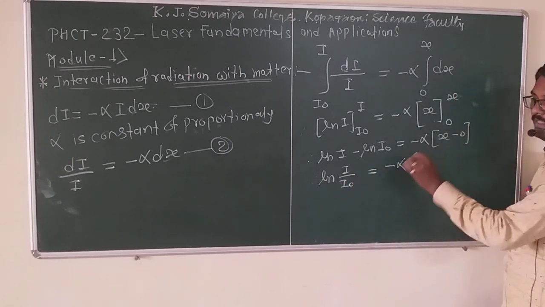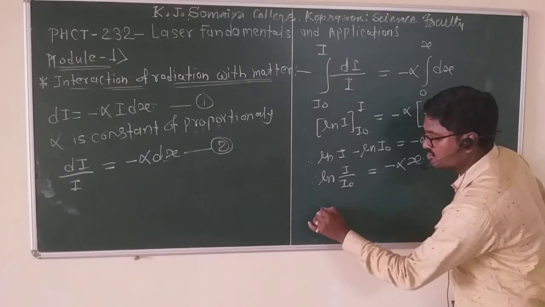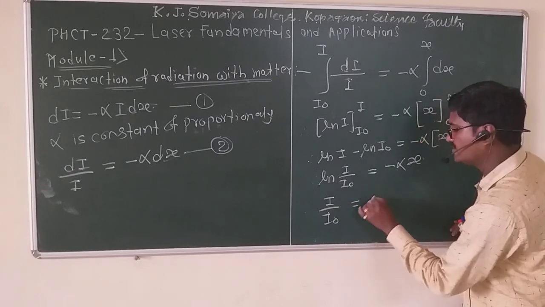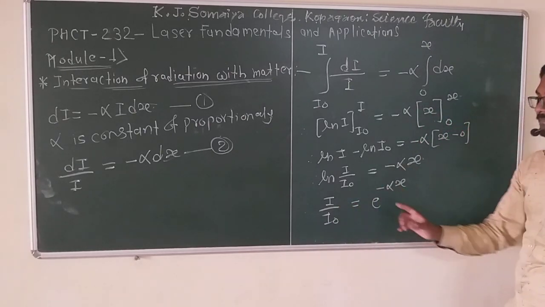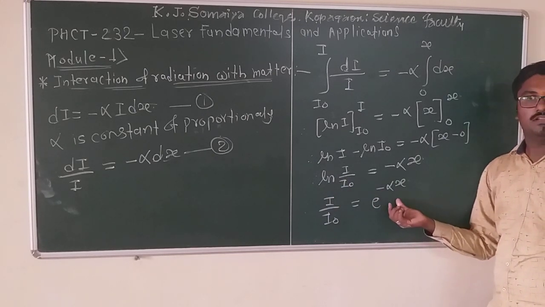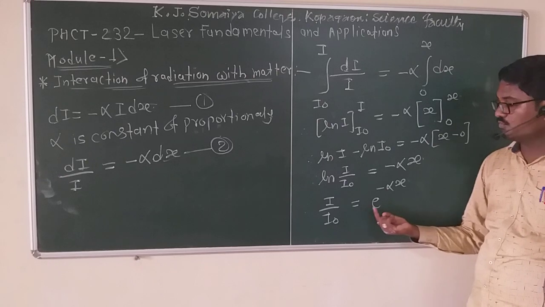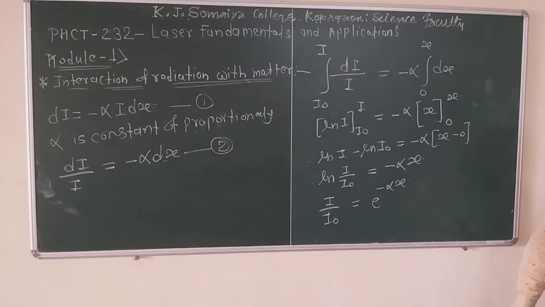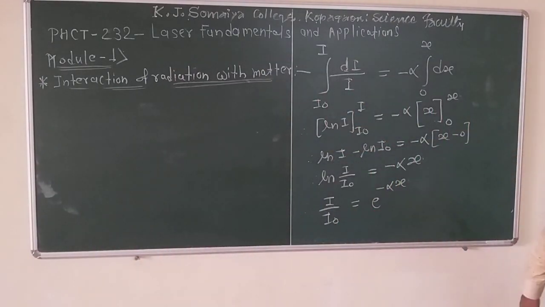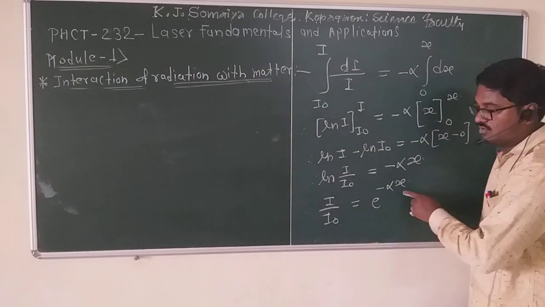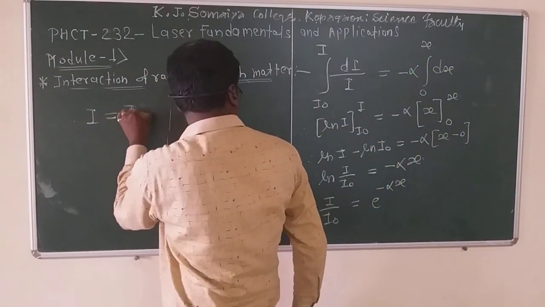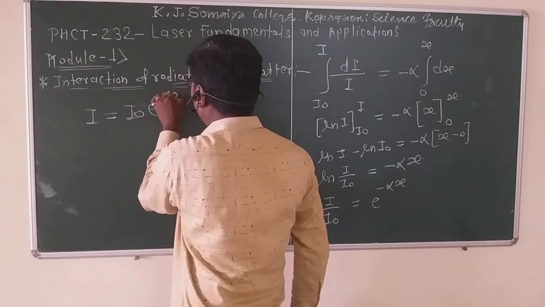Therefore I divided by I0 is equal to e raised to minus alpha x, and transferring I0 to the other side, I is equal to I0 e raised to minus alpha x.